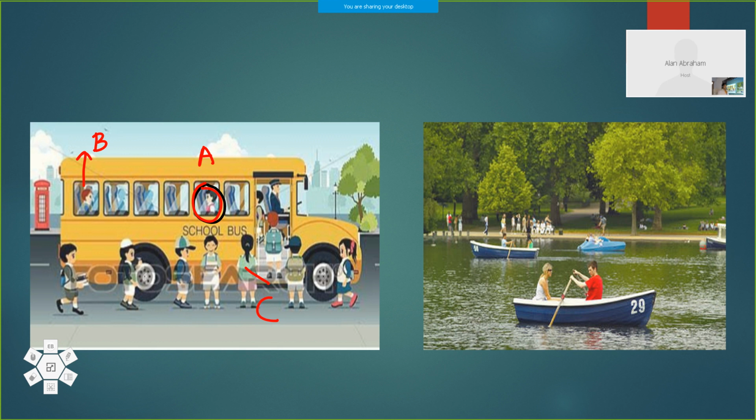Then we can see one more very simple example. Here you can see two people in a boat, and the girl looks at the boy and he is at rest with respect to this girl because he is not changing his position. From the very beginning, he is sitting here and the separation is only this much. No change in position. So the girl will say the boy is at rest.